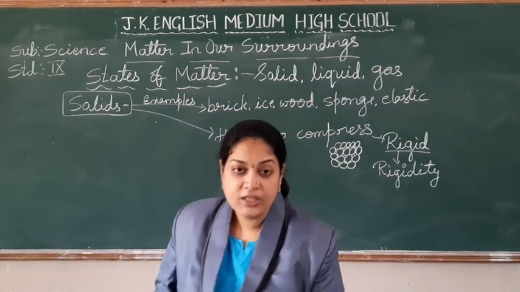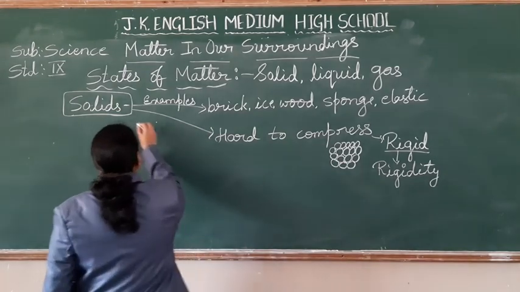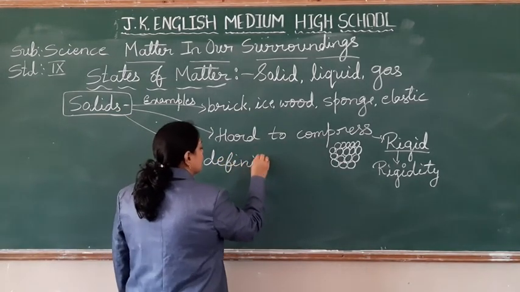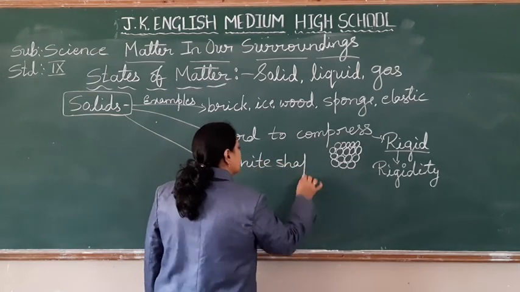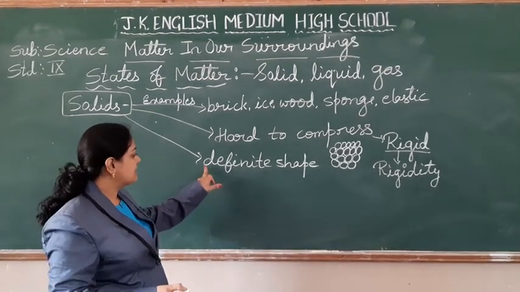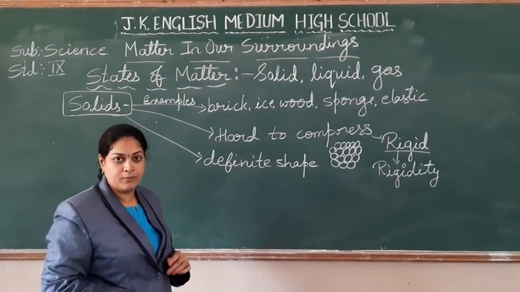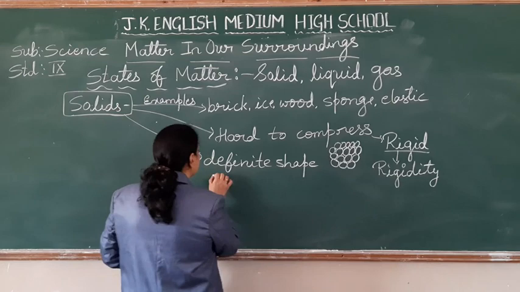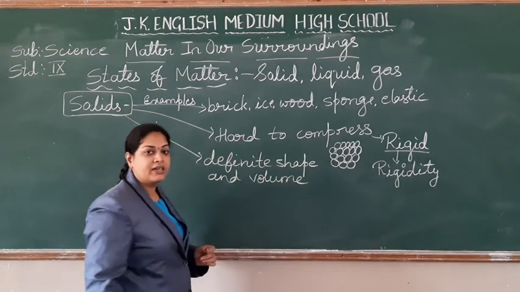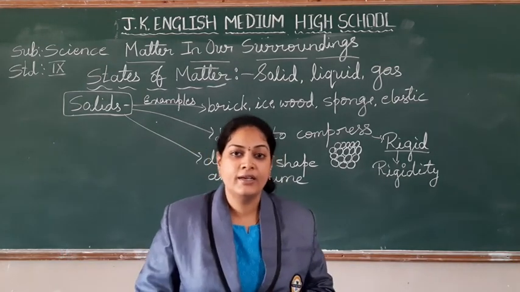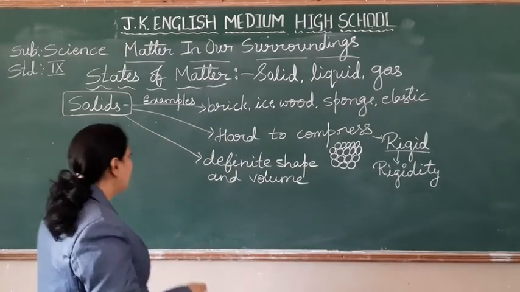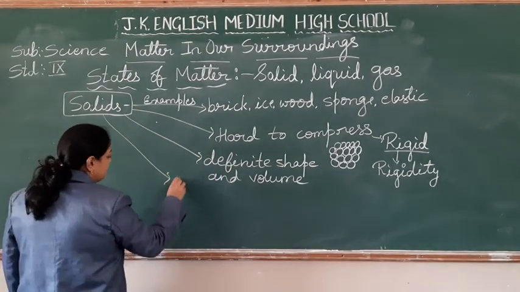With rigidity, what can we say? Solids have a definite shape. You are applying force, compressing? No. So we can say it has a definite shape and a definite volume. The next one, they have high density.